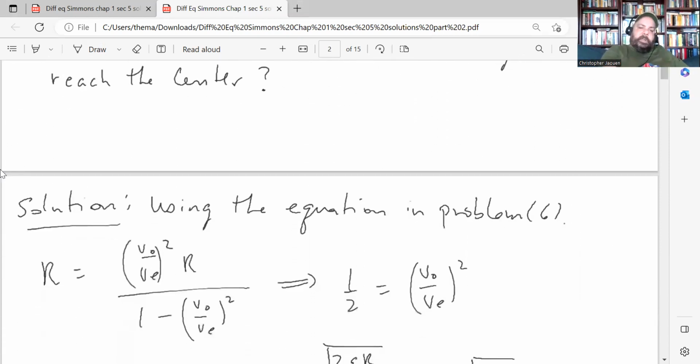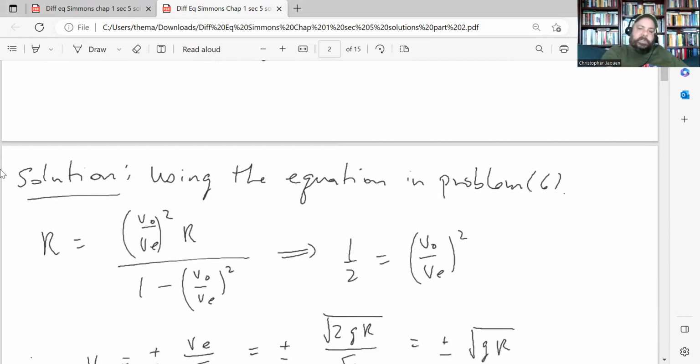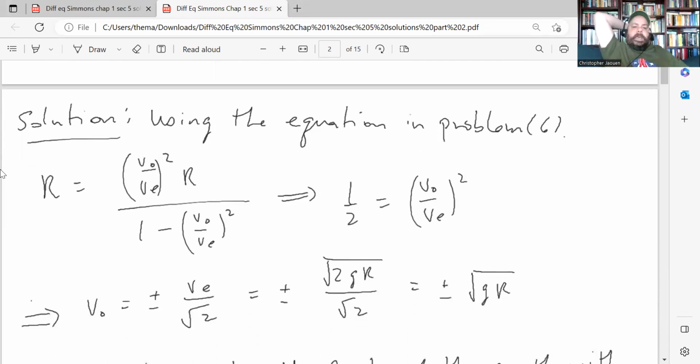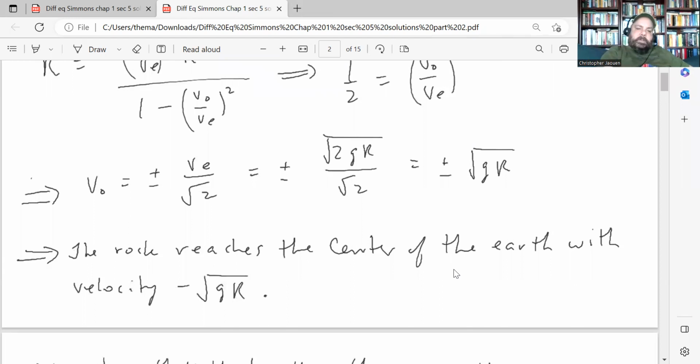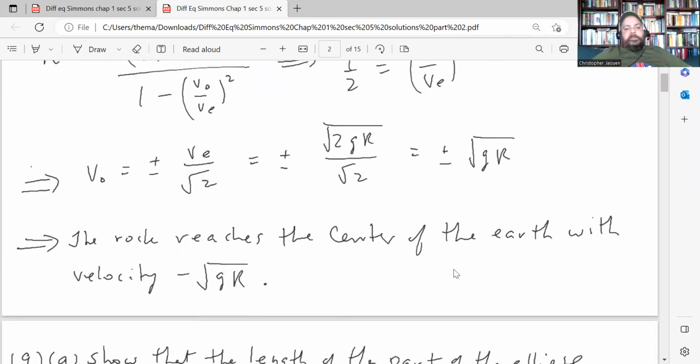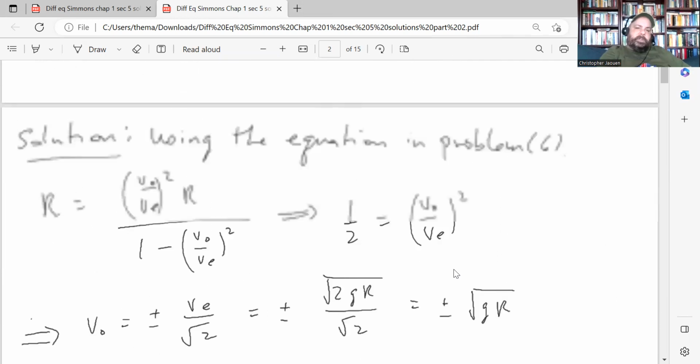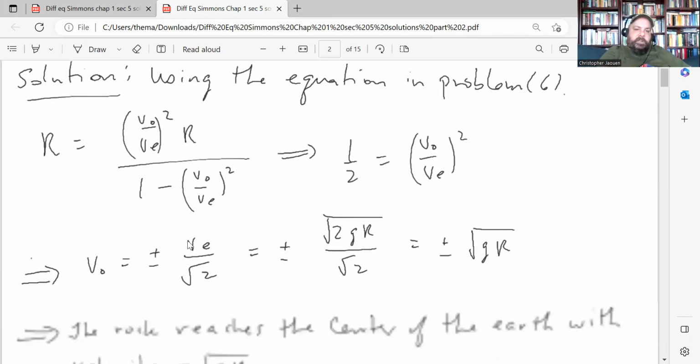Again, I'm just using that formula from question number 6. Here, if the max height is r, meaning it starts at the surface of the Earth and it's going down, then you solve for v0 to figure out what the velocity would be when it hits the center of the Earth, which would be plus or minus v_e over square root 2. When you simplify this, you get plus or minus square root gr. Because we're considering down the negative direction, it hits with velocity negative square root gr. Again, that's just using that formula and algebra to solve.